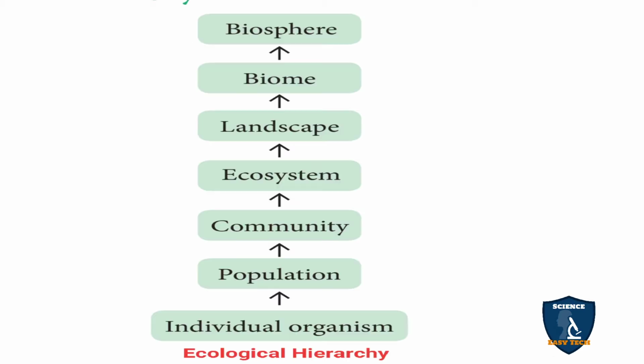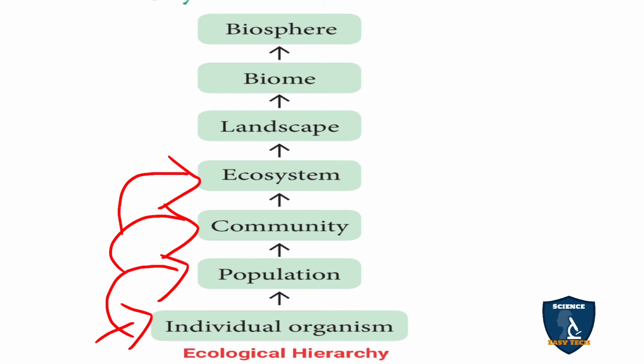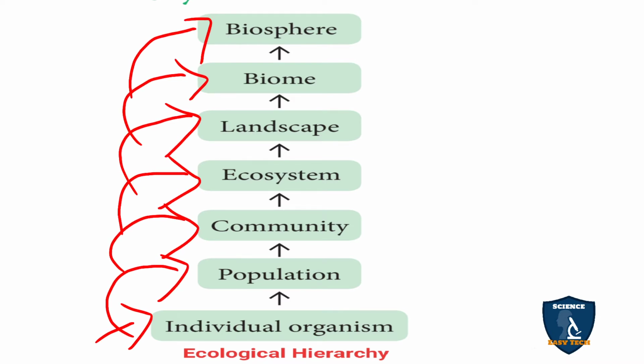Ecological hierarchy. You have studied the taxonomical hierarchy in 11th standard. Here the ecological hierarchy starts from the individual organism, which is the basic unit of ecological hierarchy. The individual organism becomes the population. The population forms the community. The community forms the ecosystem and the ecosystem forms the landscape. The landscape forms the biomes and the biomes form the biosphere.